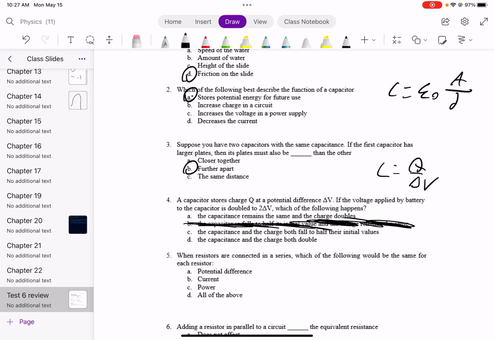Moving on to number 5, when resistors are connected in a series, which of the following would be the same for each resistor? The answer is current. That is just a concept.